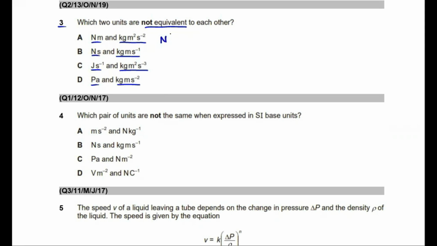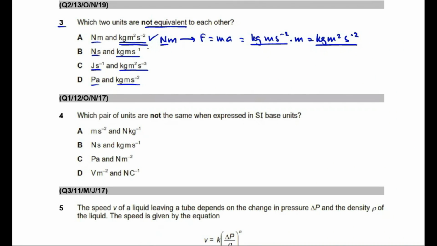Students, see, Newton is the SI unit of force, right? And force is given by the expression ma, where m is mass and a is acceleration. Mass has SI base unit kilogram, a has SI base units meter per second squared. So see students, kilogram meter per second squared are the SI base units equivalent to Newton, which means that SI base units equivalent to Newton meter are kilogram meter per second squared times meter, which is equal to kilogram meter squared per second squared. Now see students, these SI base units, kilogram meter squared per second squared, are the same as these SI base units. So Newton meter and kilogram meter squared per second squared, they are equivalent to each other.